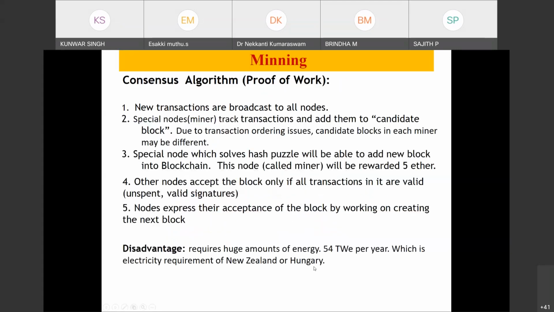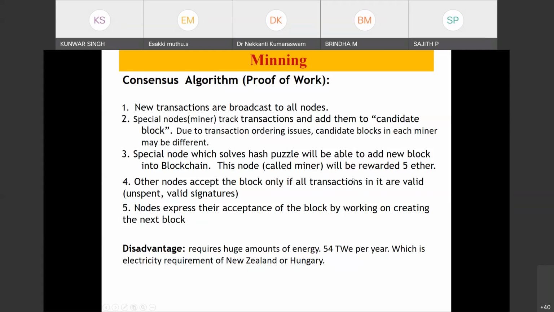Okay, so in Ethereum we also have the Ether cryptocurrency, and this Ether cryptocurrency is somewhat similar to Bitcoin. Here also they are using a consensus algorithm. Yesterday you saw mining, the proof of work, and they are using the same as Bitcoin. In proof of work, the person who solves the puzzle has the right to add the block into the blockchain.